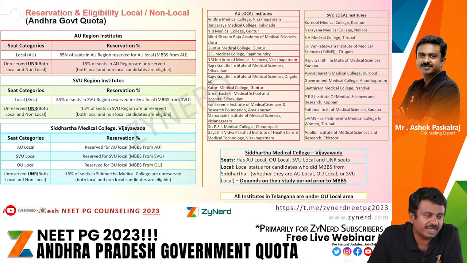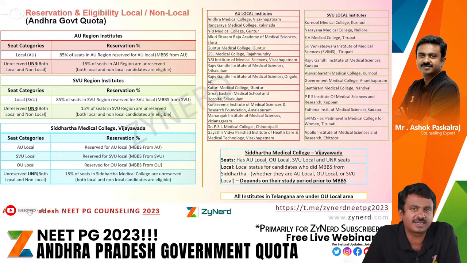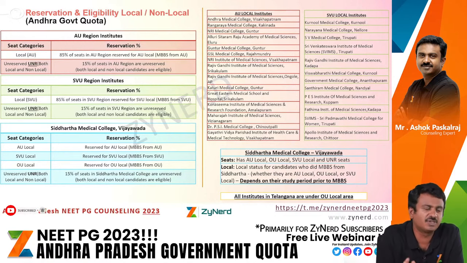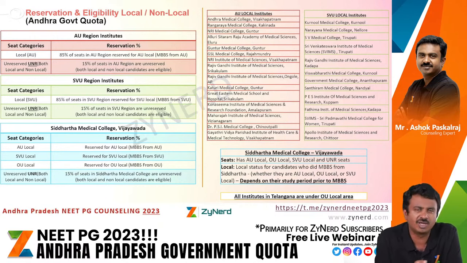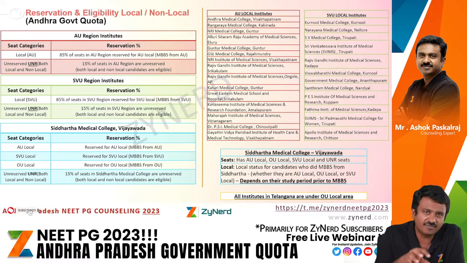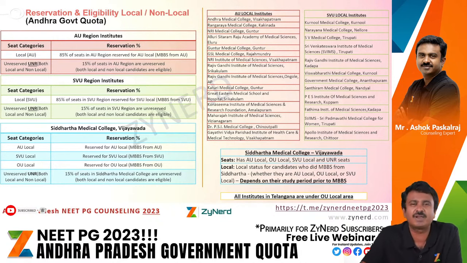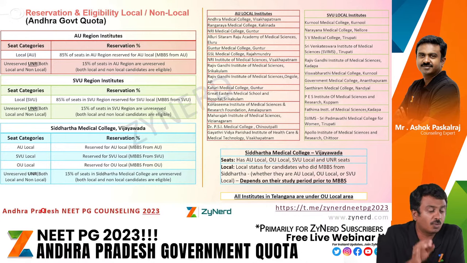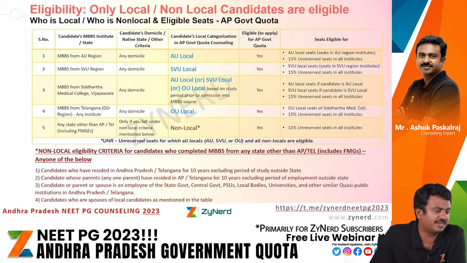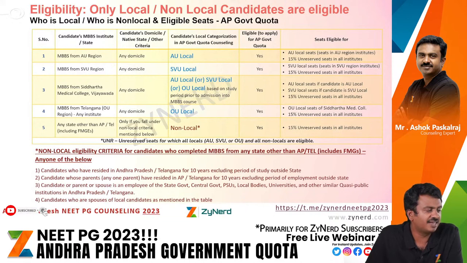If you are an MBBS from any of these institutes which are within Andhra, you fall under the SVU local criteria. As a candidate, you are an SVU local candidate. It's a very simple thing. MBBS from Andhra, from these institutes AU local, from these institutes SVU local. If you did it from the Telangana state, then you fall under OU local. All the districts under Telangana come under OU local, very clearly. So this is the distinction. Even if you are from Telangana, you can apply for Andhra Pradesh and you will be OU local. What seats you get will matter. We will come to that later. So first thing is we have very clearly distinguished AU local, SVU local and OU local.